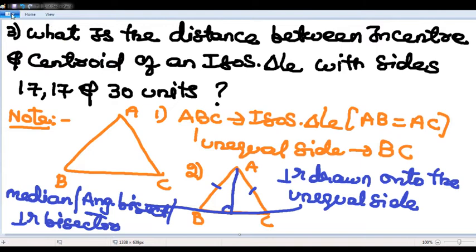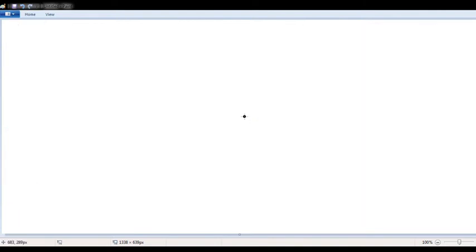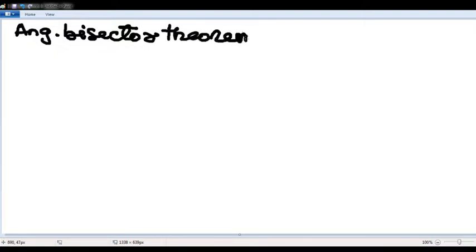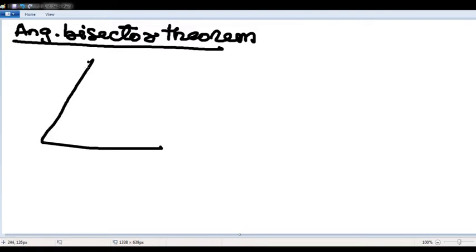Second important key point: angular bisector theorem. You need to know this so that you can solve this problem very easily. A line which divides the angle into two equal parts is called an angular bisector.